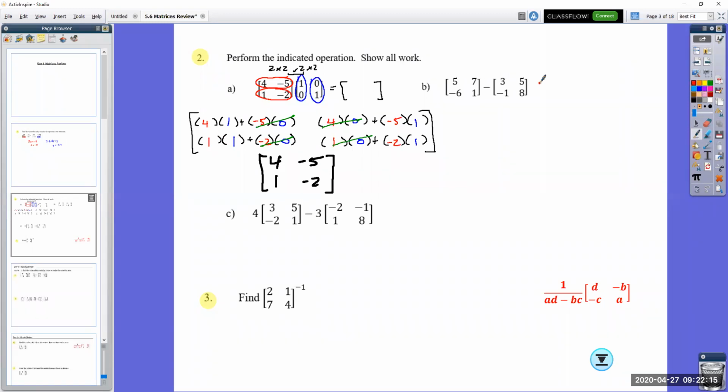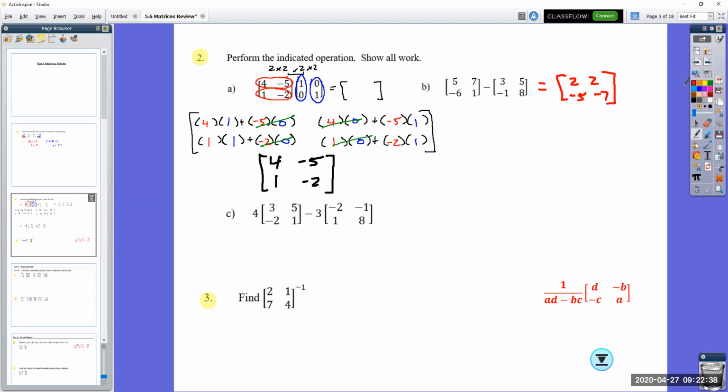This one right here, as I do the subtraction, it's going to be 5 subtract 3. So it's upper left subtract upper left. 5 subtract 3 is 2. 7 subtract 5 is 2. Negative 6 subtract a negative 1 gives me negative 5. Remember, when you're subtracting, a negative becomes positive. 1 subtract 8 is negative 7.